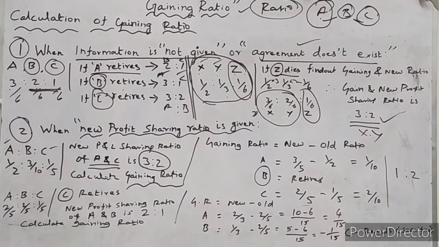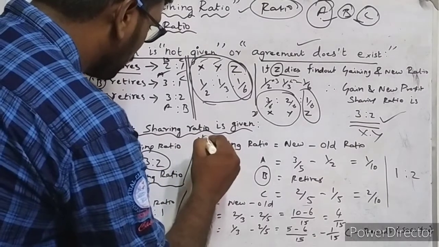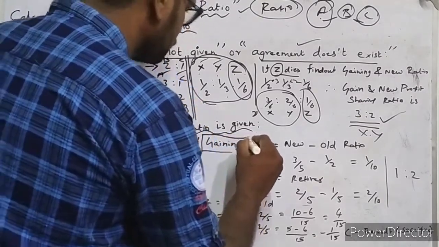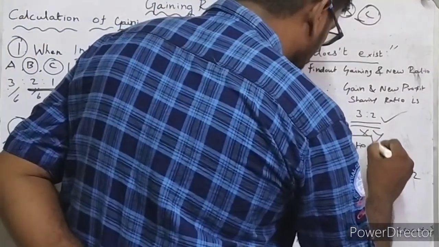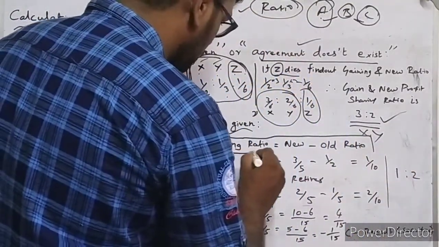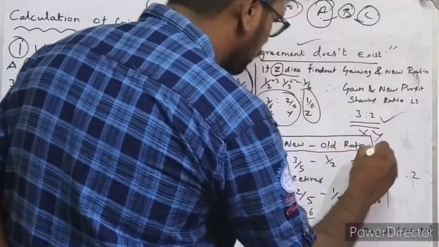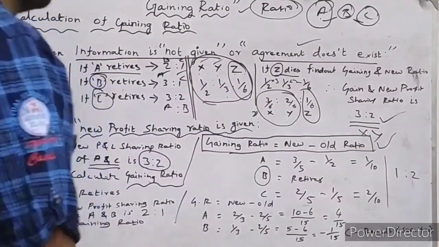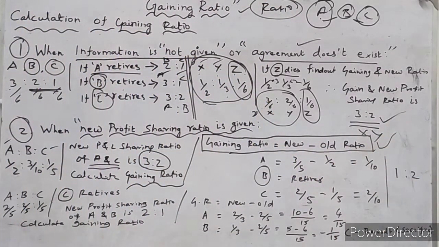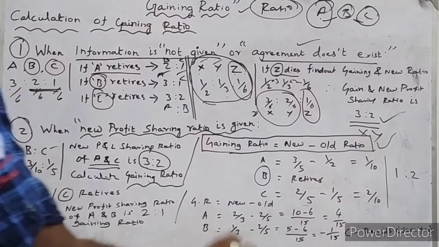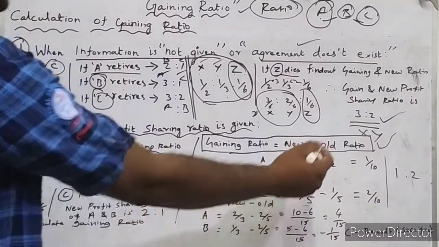So what is the formula for gaining ratio? You should understand very clearly about it. It is the formula only to find out gaining ratio. Gaining ratio's formula is new ratio minus old ratio. If new ratio is greater than old ratio, that is gaining ratio. If you are getting a negative result, that is sacrificing ratio. Old minus new is the sacrificing ratio's formula actually, but gaining ratio's formula is new ratio minus old ratio.